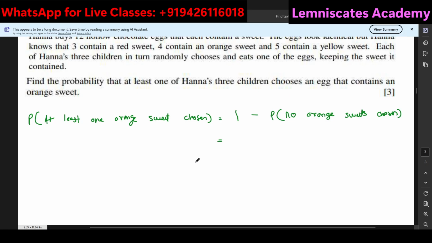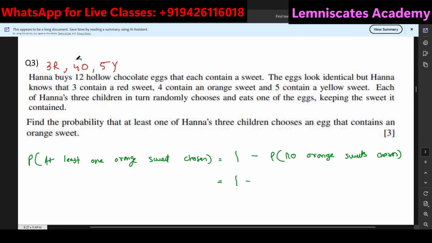Less than 1 means equal to 0, right? So 1 minus, so in total there are 4 orange sweets out of 12. So of course there are 8 other sweets. So 3 plus 5 is of course 8.